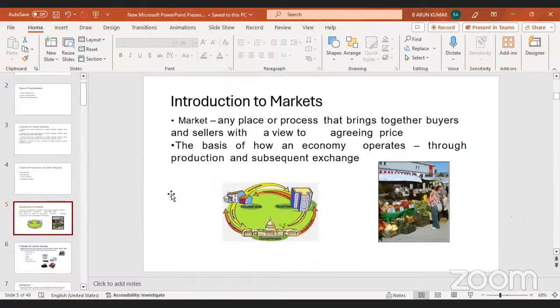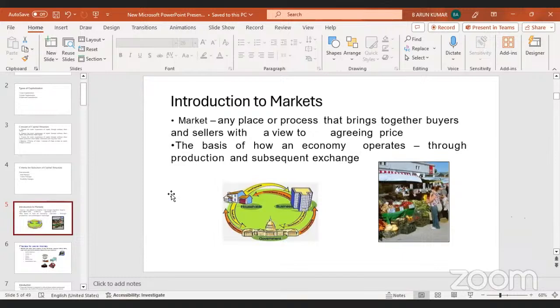Coming to the fifth chapter, that is capital markets. In financial market, we divide into two things. One is money market and the other is capital market. Money market deals only with short-term investments. Capital market deals with long-term investments. Long-term means more than 1 year. Short-term means less than 1 year.